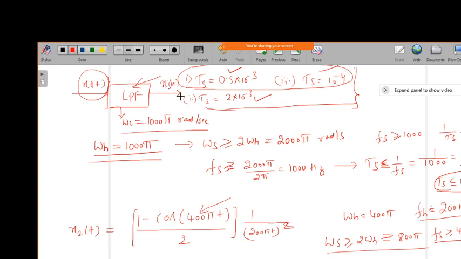Whatever sampled signal we get, from this sampled signal, what is the sampling period we need to use to get back this x of t? So that is what they are asking. So this is the answer. I want to find out what the sampling period is, and based on that, what are all the sampling periods I can use to get back the original signal.